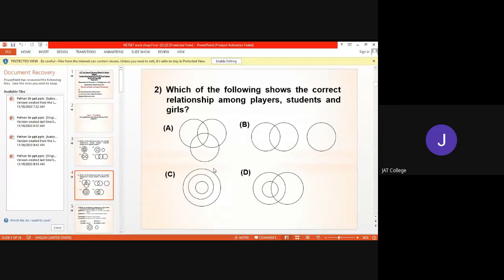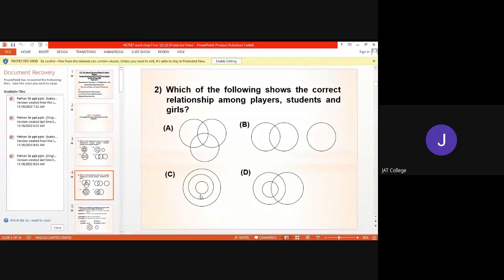So when we consider option A, the circle of players, suppose this one is the circle of players. That means some of the players are girls and they are students also. So the circle of players interacts with the circle of students as well as the circle of girls. Similarly, the circle of students interacts with the circle of players as well as the circle of girls. And lastly, the circle of girls interacts with the circle of players and the circle of students.